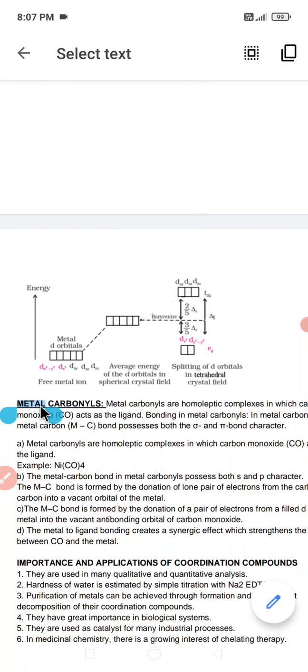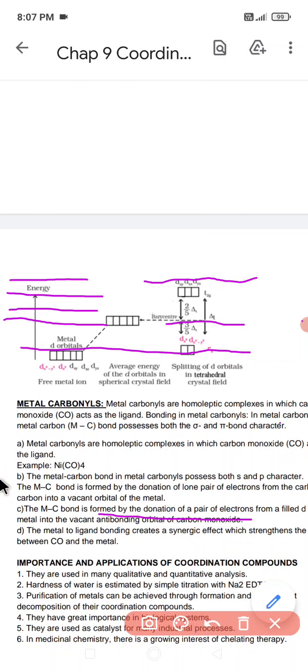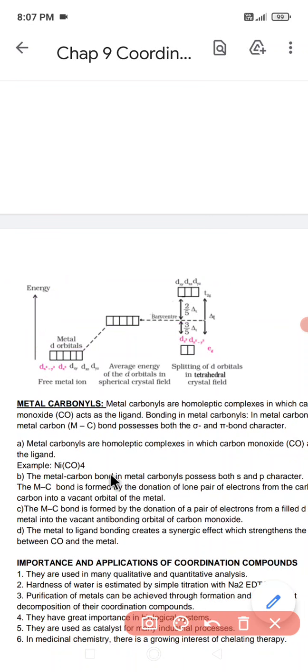We have the metal carbonyls. Now the question is, what are metal carbonyls? Metal carbonyls are the homoleptic complexes in which carbon monoxide acts as a ligand. Bonding in metal carbonyls: the metal carbon atom exists in this form.